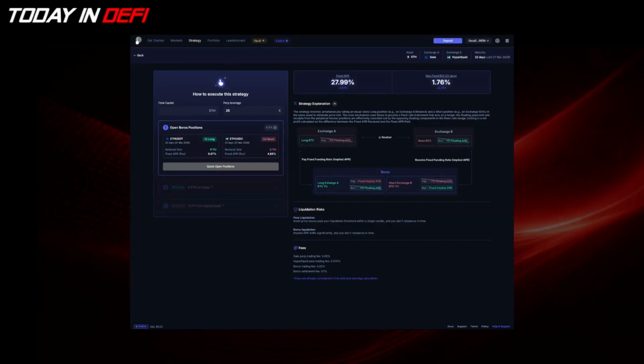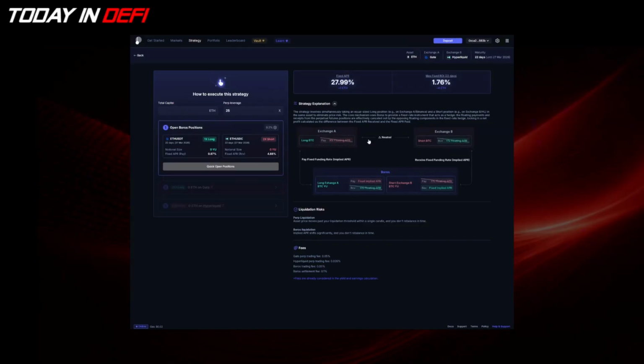However, funding rate can shift. So we'll need the Boros yield unit to help us transform the floating fee into the fixed fee, so we'll need to add the yield units on both legs. This diagram shows how the strategy works. For example, right now we already know that we need to short. So this is the ETH. The funding rate on Gate is higher, so we need to short ETH on Gate, and then we need to long ETH on Hyperliquid so as to hedge the exposure to ETH.